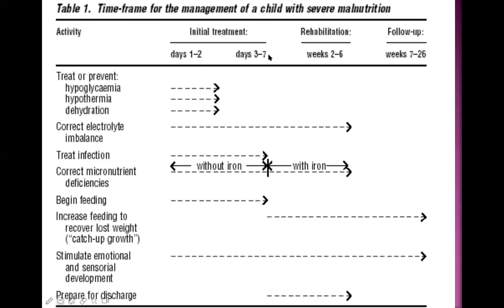First 7 days. After that, the rehabilitation phase starts. It may last for up to 6 weeks. 6 weeks means 1.5 months. And after that, the follow-up phase starts, which may last very long, up to 26 weeks or even longer.